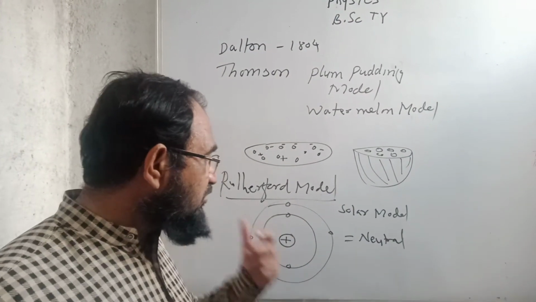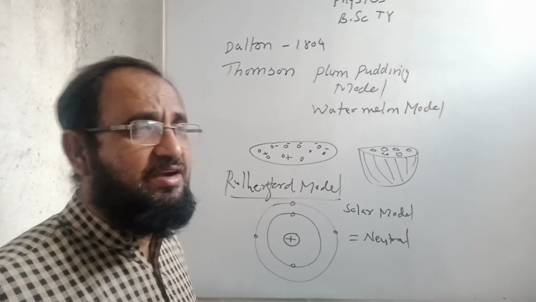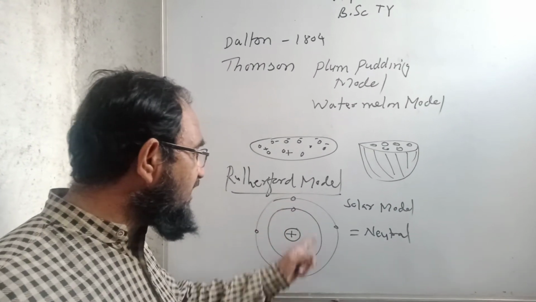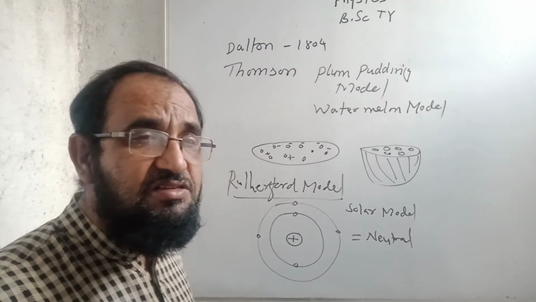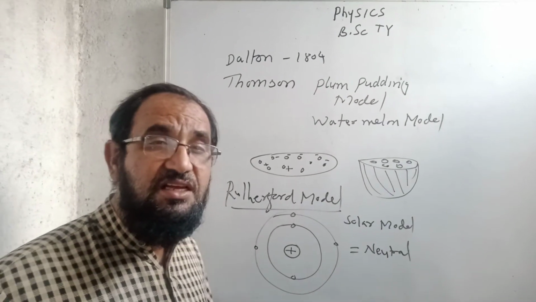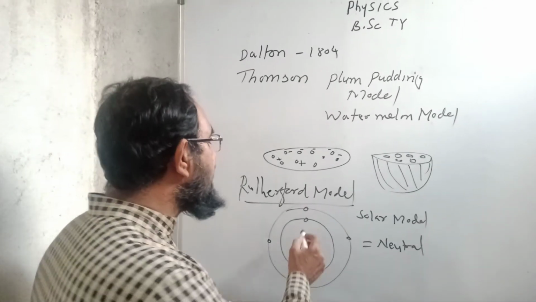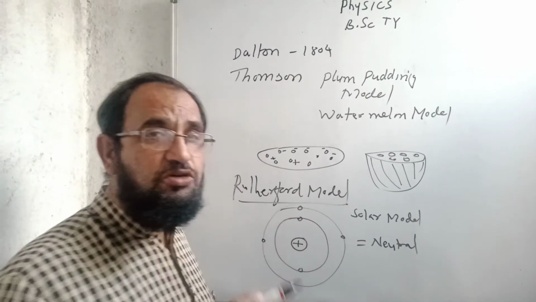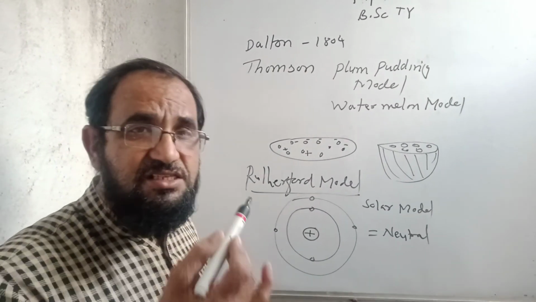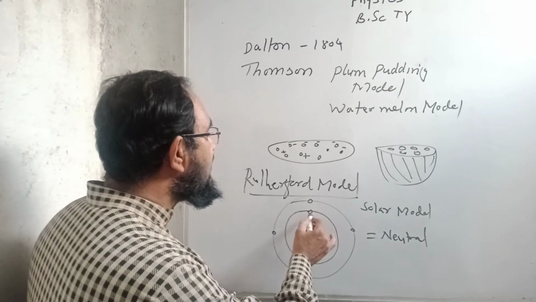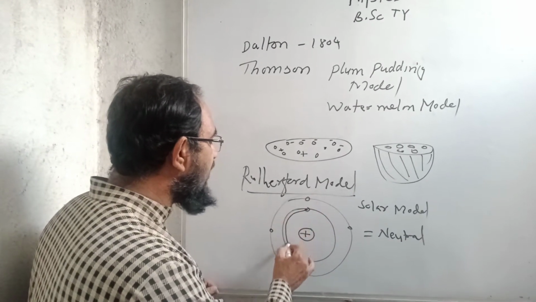But Rutherford was unable to explain why the electrons continuously revolve around the nucleus in circular orbits, because classical theory said that when a charge is in motion, it should radiate energy, and when it radiates energy, it should come to a lower orbit.